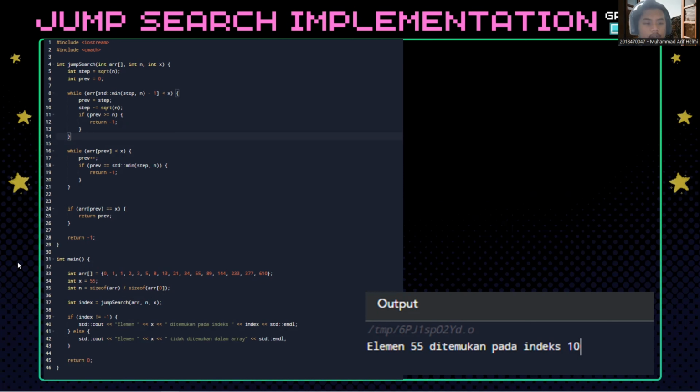Integer index equals jump search of array, n, x, which calls the jump search function, searches for the element and stores the resulting index in the index variable. If index is not -1, print that the element was found at that index, and else if the returned index is -1, print that the element was not found in the array.